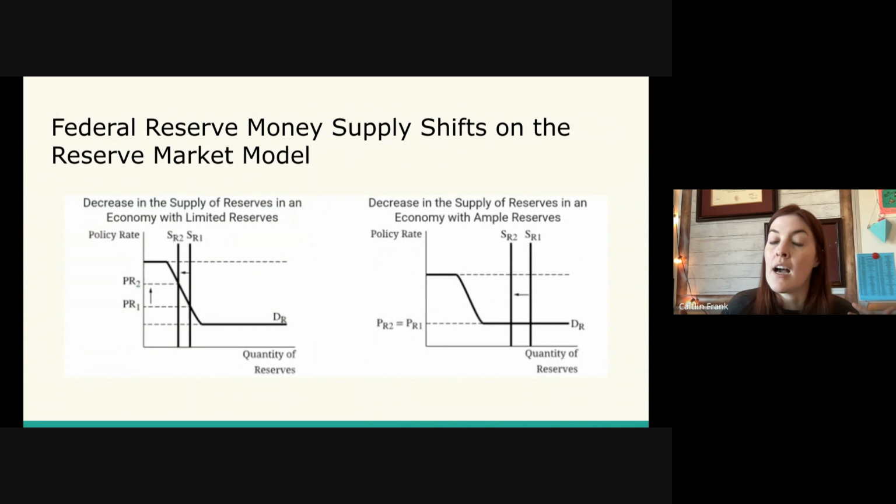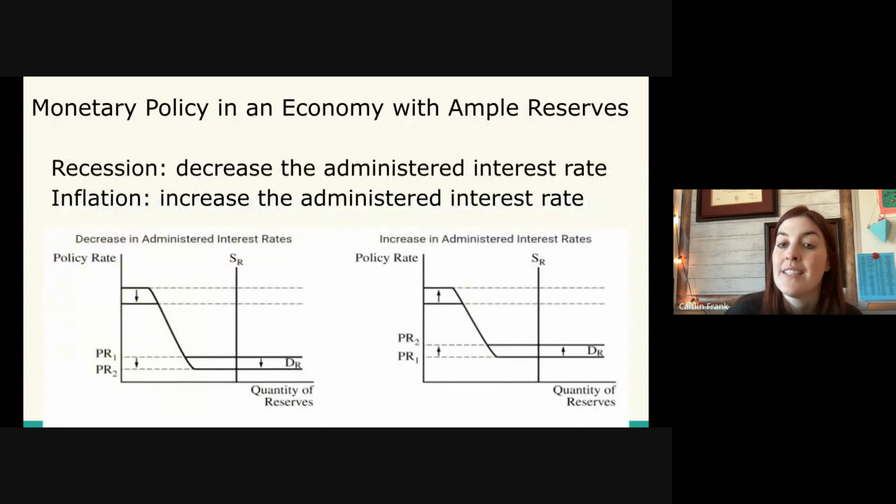So when we show supply of reserves shifts on the ample reserves graph, it's to illustrate the difference between what it would look like on limited reserves, like we have here on the left side graph, versus what it would look like in ample reserves. In limited reserves, selling bonds to shrink the money supply is very successful at changing interest rates. In an ample reserves graph, selling bonds does change the supply of reserves, but does nothing to change interest rates because now, as I said earlier, the primary tool is the administered rate. So these two graphs right here are how we're going to show monetary policy in ample reserves.